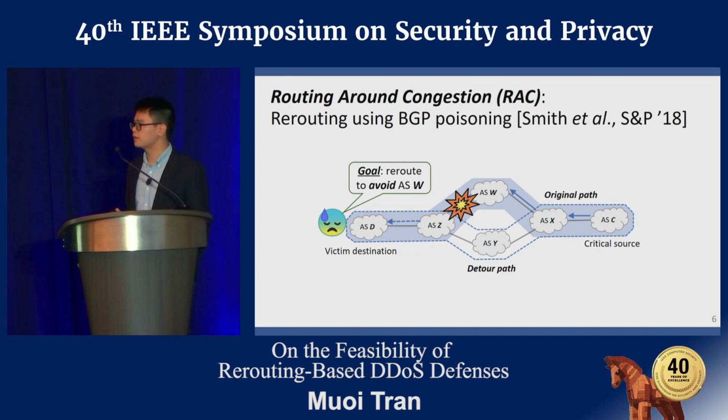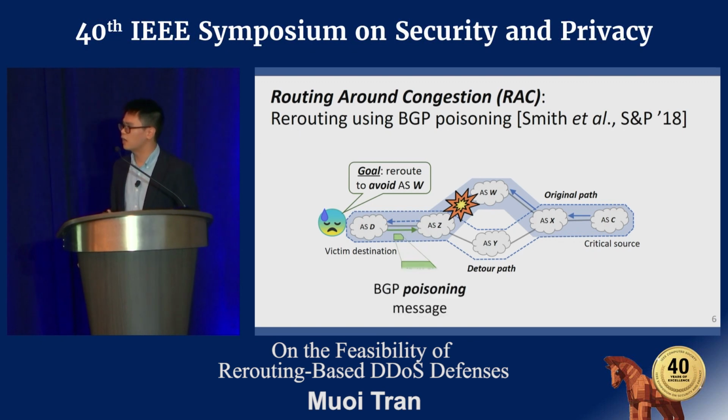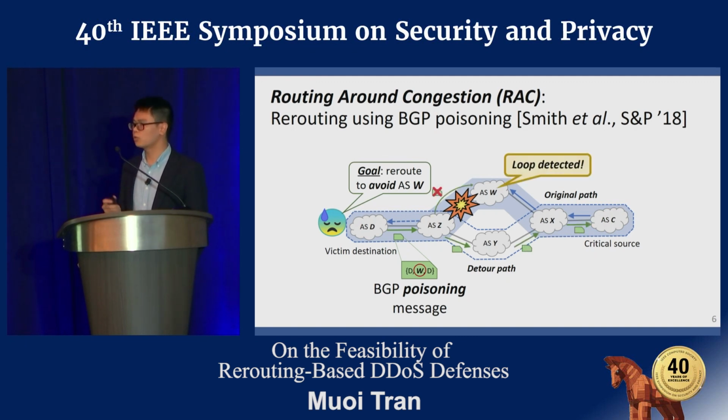The trick here is that the victim will create a special BGP message, which we call a BGP poisoning message, that includes ASW in the AS path from the beginning. This BGP poisoning message is propagated to upstream ASes, except ASW, who will see its own AS number in the AS path and drop it due to the loop detection algorithm. So we say ASW is now poisoned.